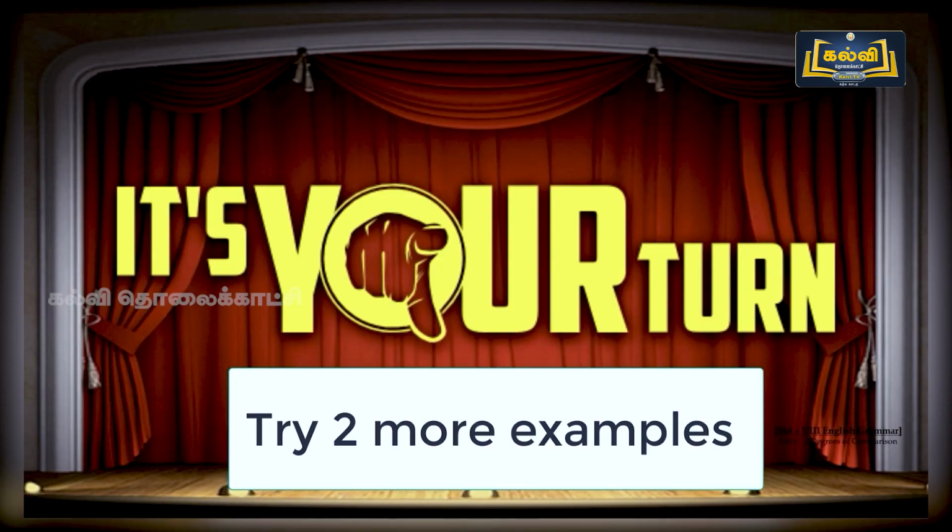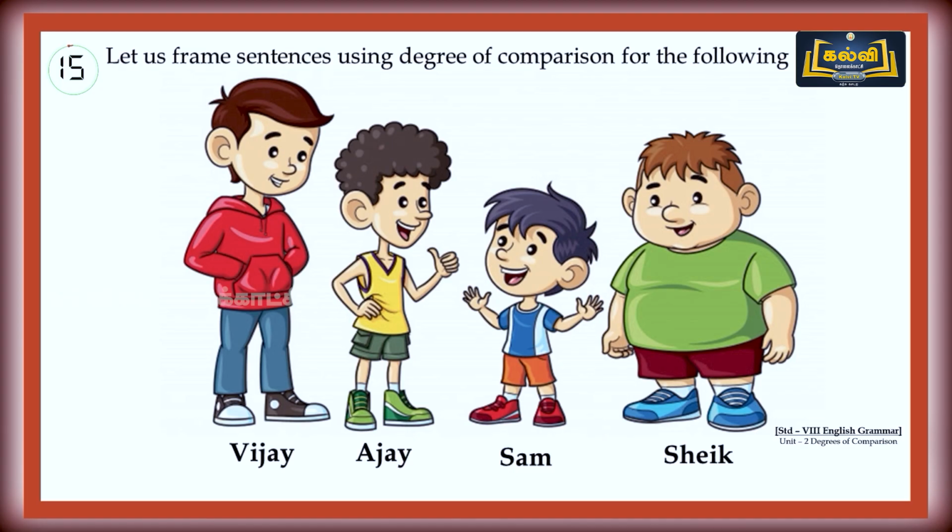We can frame many sentences by using the degrees of comparison. Degrees of comparison is used to compare between either two things in comparative form or at the highest degree in the superlative form.